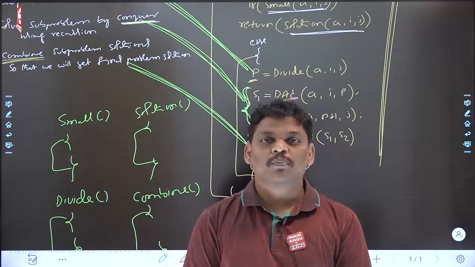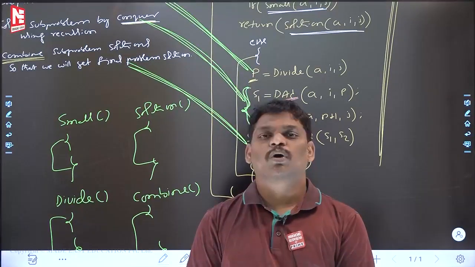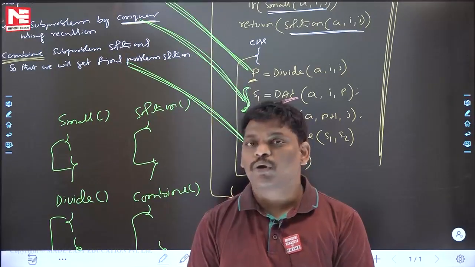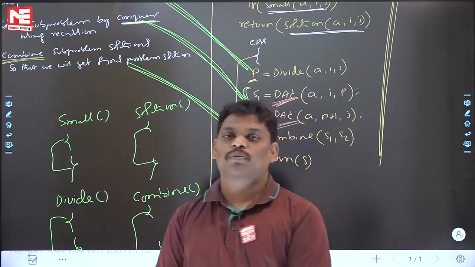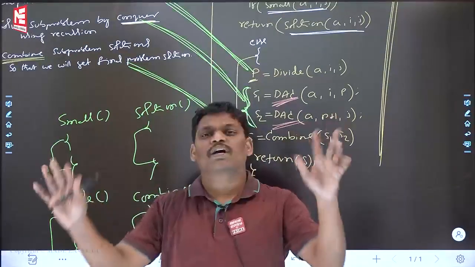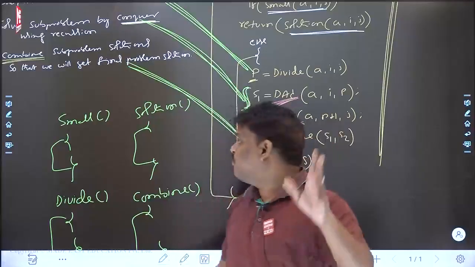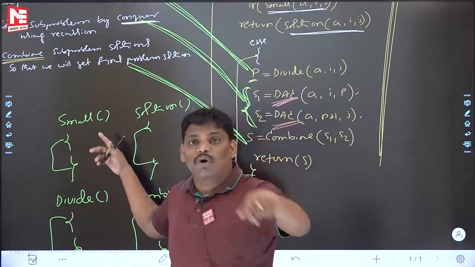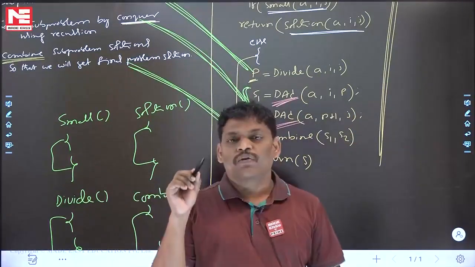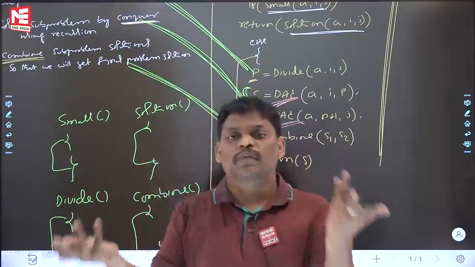Someone will say that for my problem, 2 elements are there, then only small. Someone will say that for my problem, 10 elements are there, then it is a small problem. But one thing, all are in terms of constants only. So that is the reason for the lot of flexibility. If I say only one is small, I am forcing. If we give more flexibility, more users will come.